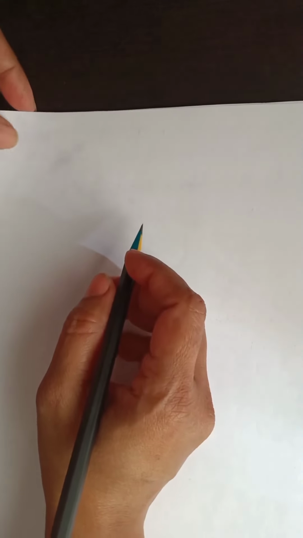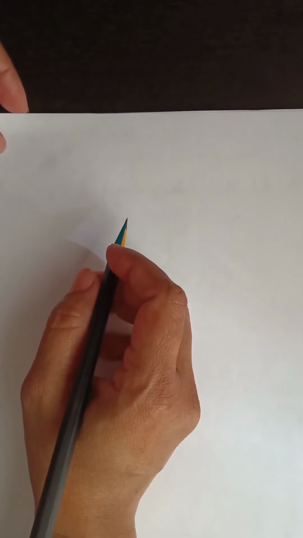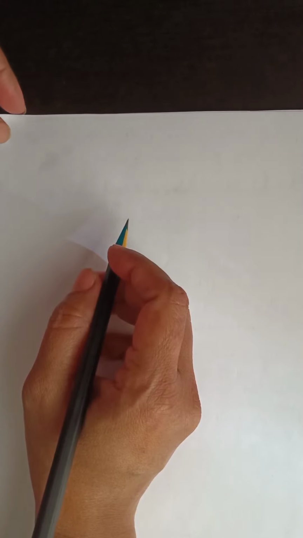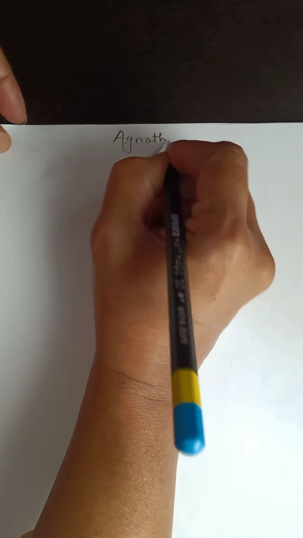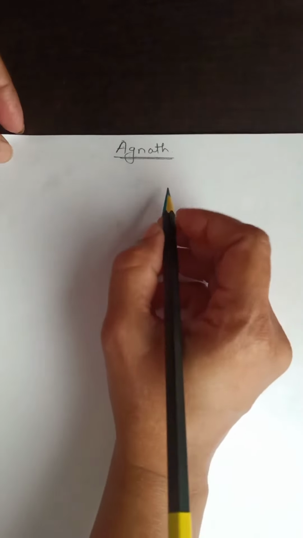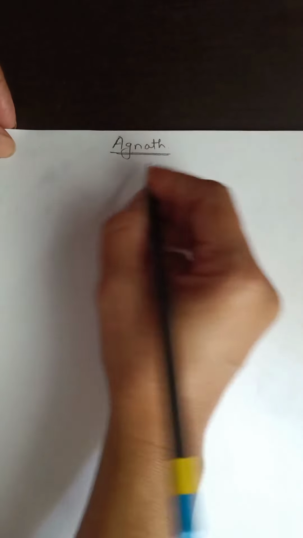Good morning, student. Last time we have seen our first unit, that is Protochordata. Now today we are going to see our second unit, that is Agnatha. Agnatha, it is our second unit. Now what is meant by Agnatha?